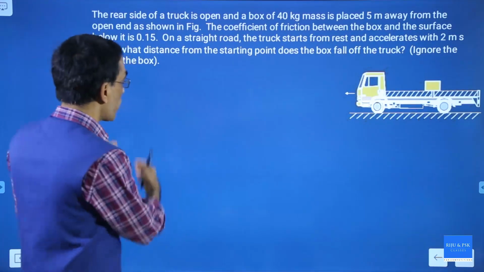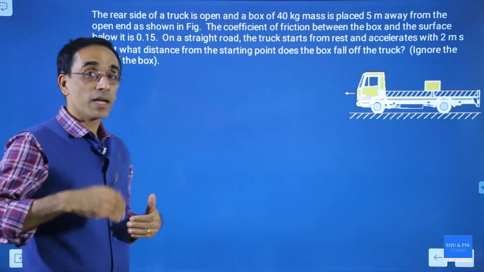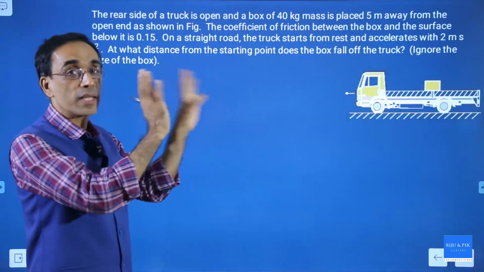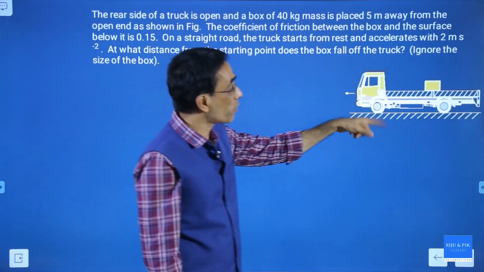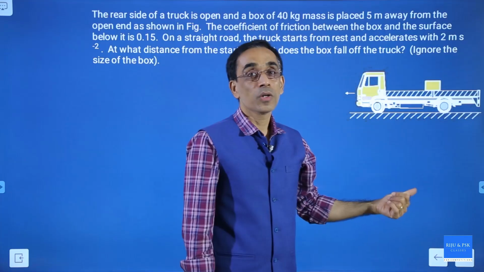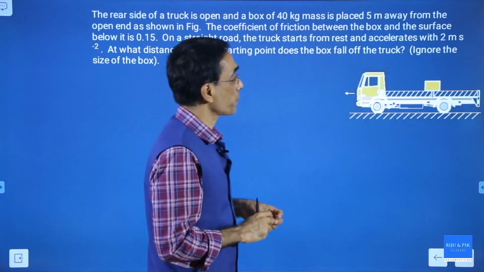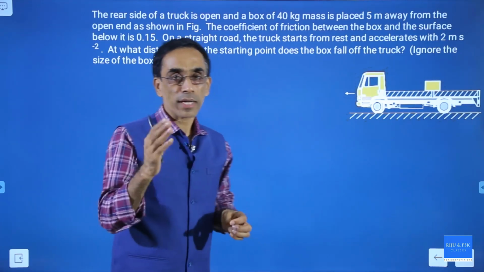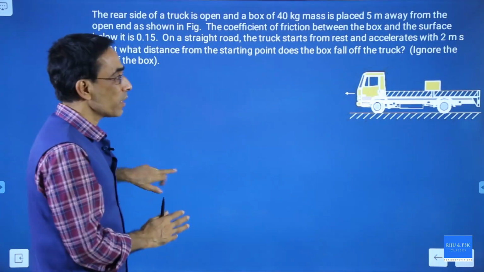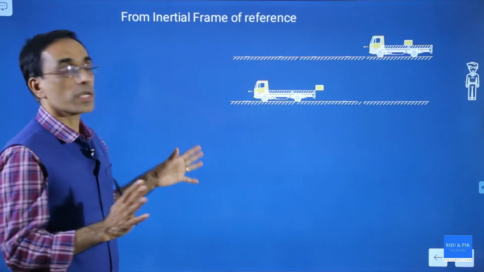One observer outside on the ground is an inertial observer who actually sees the reality. And you can have one observer on the truck who will actually see the ghost forces, the pseudo force, right? And I'll tell you what actually happens. For an outside observer, this is what is going to happen.